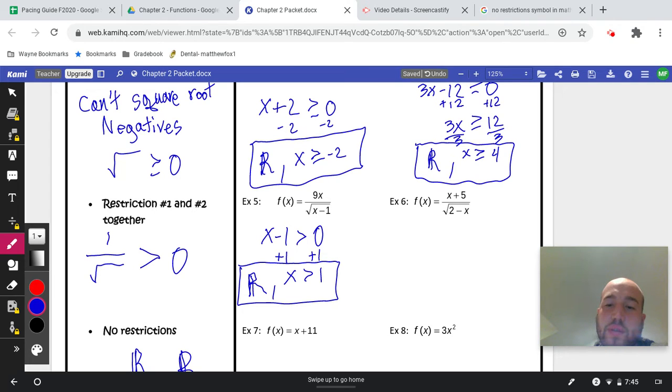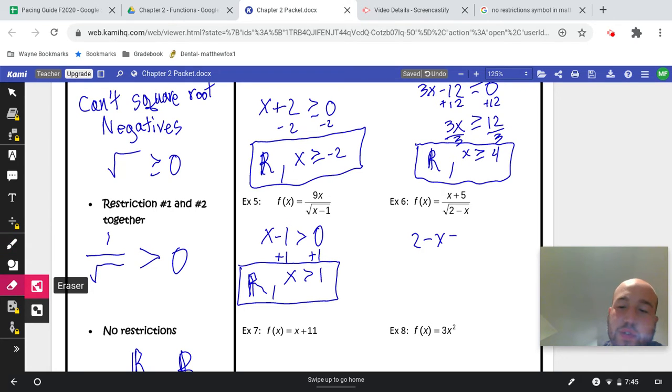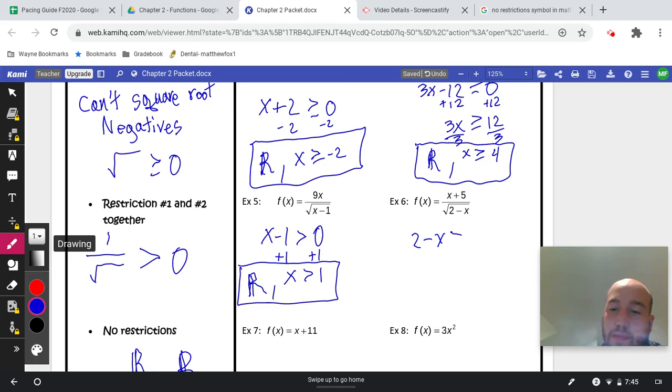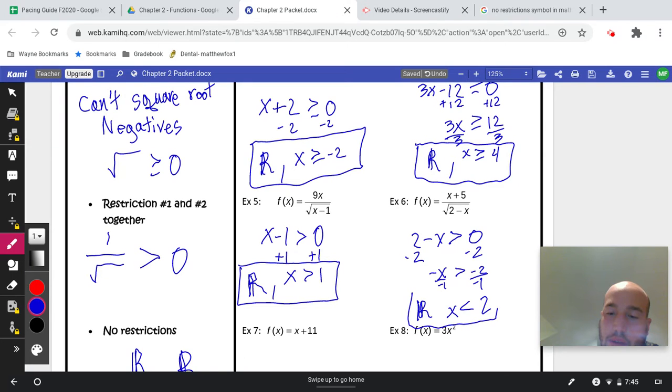And now for this final one, we'll do 2 minus x has to be, oops, I wrote the wrong thing, has to be greater than 0. So it's up to you how you solve this. I'm going to choose to keep the x on the left side. So then we're going to have negative x is greater than negative 2. We divide by our negative 1, and this is what I was talking about. If we divide by a negative, then the sign flips, so x is less than 2. Okay, and that can be all reals except x has to be less than 2.